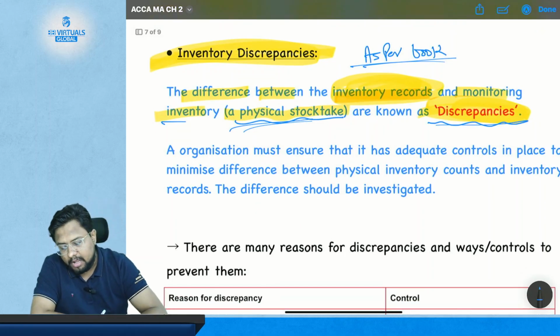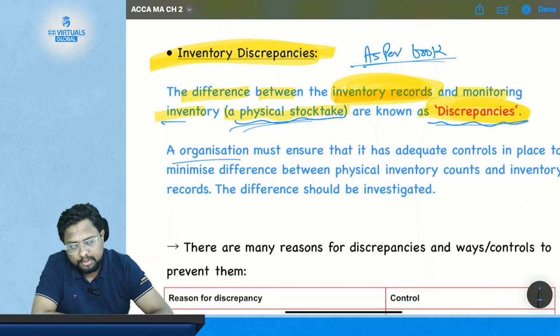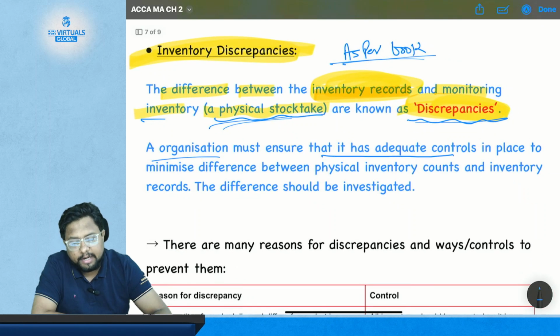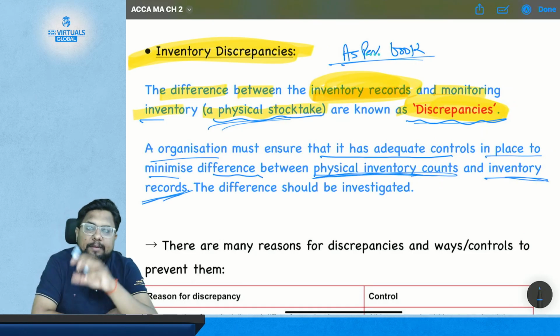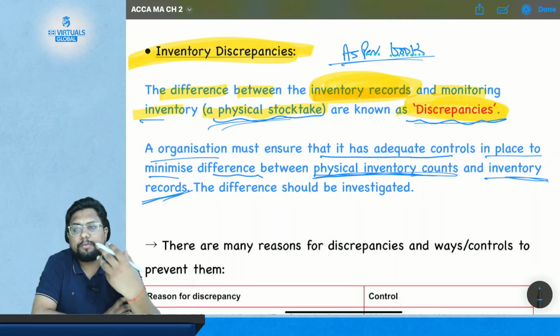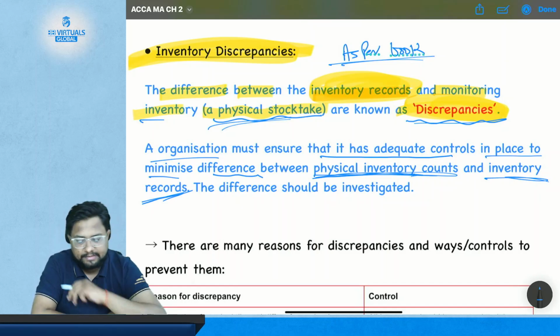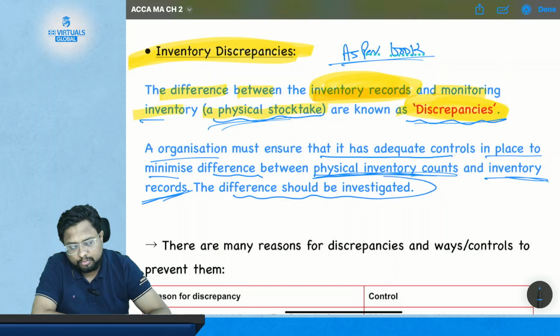Now our organization must ensure that it has adequate controls in place to minimize the difference between the physical inventory count and the inventory record. Every organization must have controls in place to prevent such differences, and such differences should also be investigated.